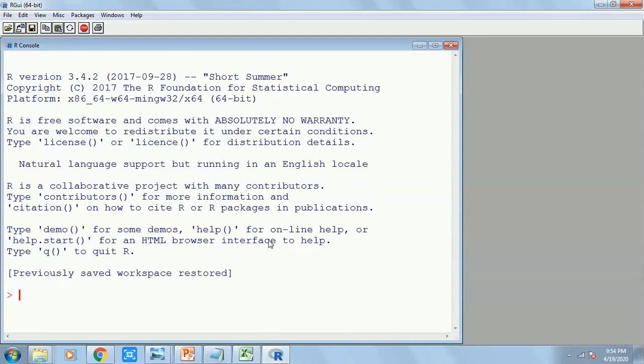So how does R work? First of all, R works like a calculator. Over here you can write the R code. Suppose I write 1 plus 1 and hit the enter button. See, it works. I get the result 2. You can see the 1 within the square brackets. This is just an index number.